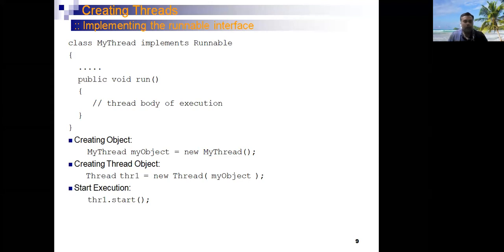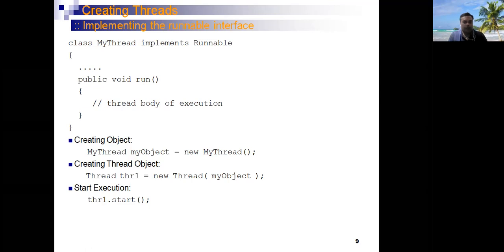Here we have to define a class MyThread which implements a Runnable interface, and inside the MyThread class we are going to override the run method of the Runnable interface. Inside the run method we are going to write the body of the thread.